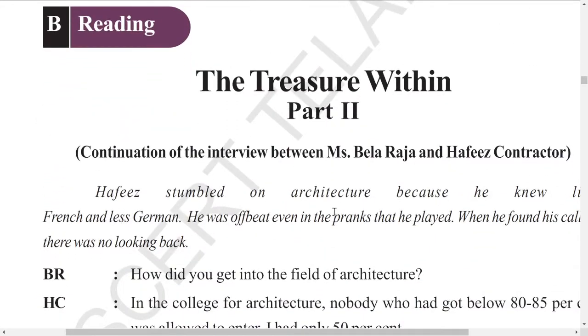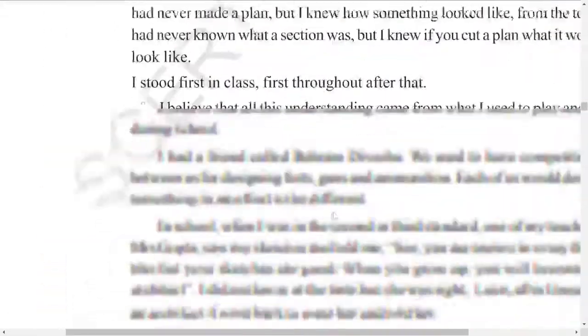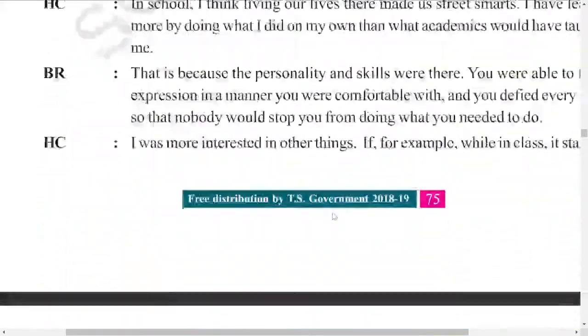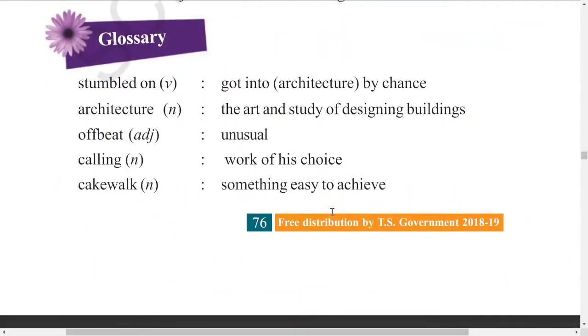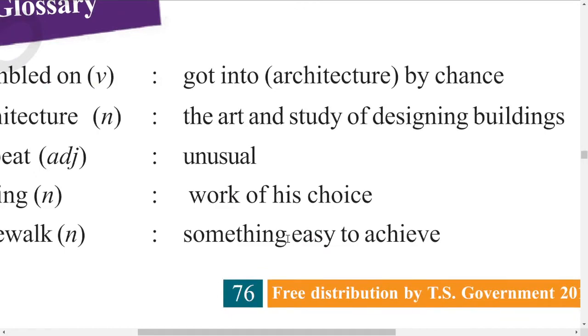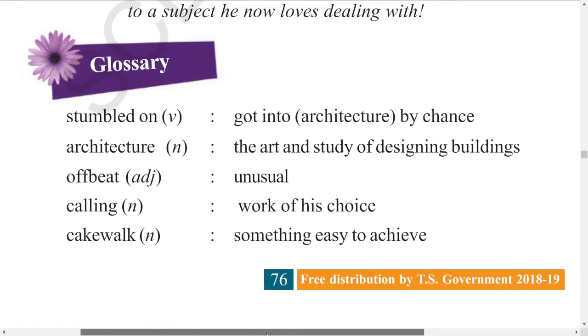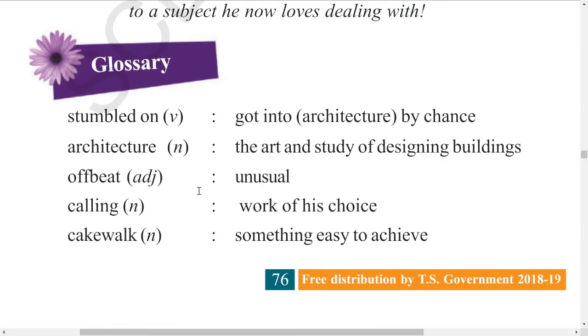let us get into the next one, The Treasure Within part 2. These lessons are already explained. If you want to listen, you can go to the 8th class English playlist and watch those videos. Look at this glossary here. Stumbled upon, stumbled on or stumbled upon. So stumbled on is to get into something by chance. It is not by willing, it is just by chance.